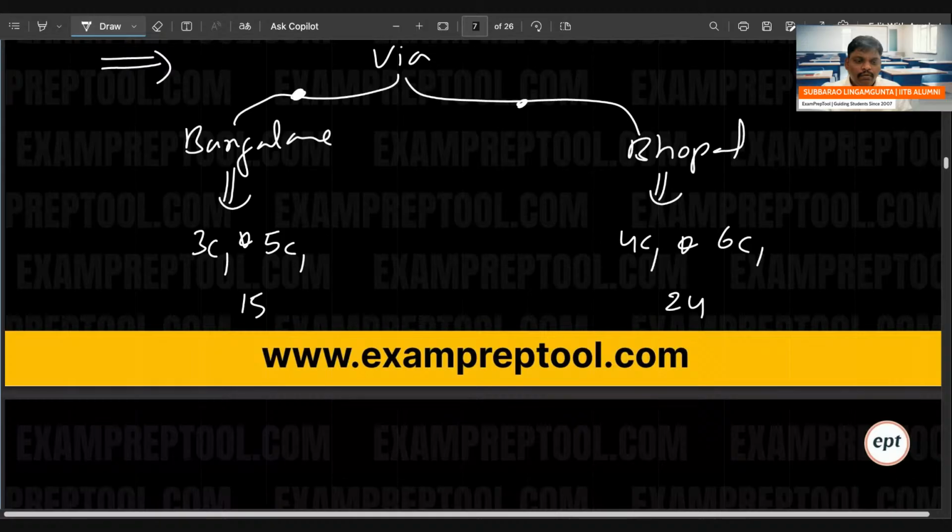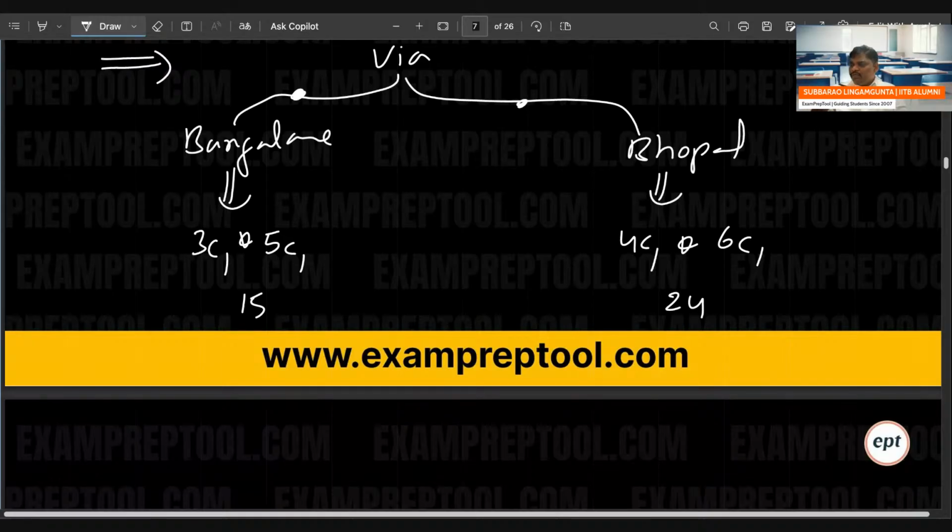Thanks everyone. So remember, there is no relation at all. Via Bangalore is different, via Bhopal, no linking. If there is no linking, how can you do the multiplication? What is the meaning of multiplication? Linking is there: first step followed by second step, like nested for loops, the I loop inside the J loop. But here there is no relation.